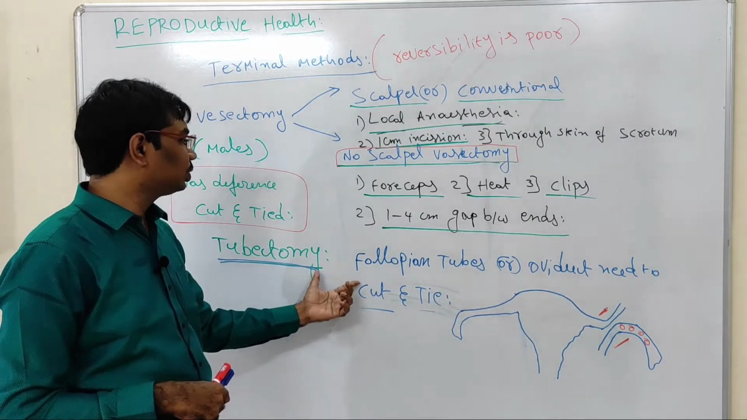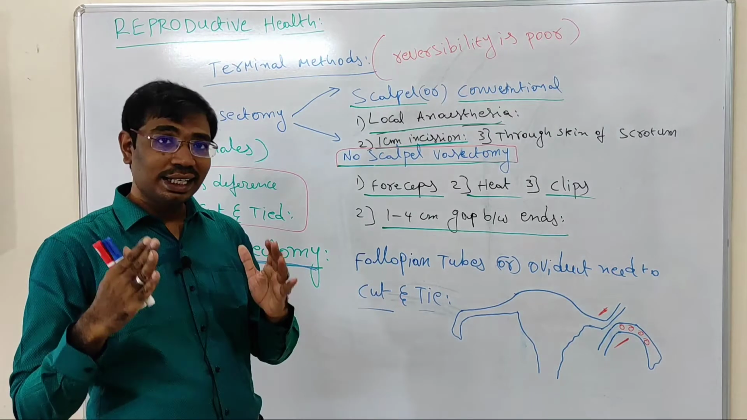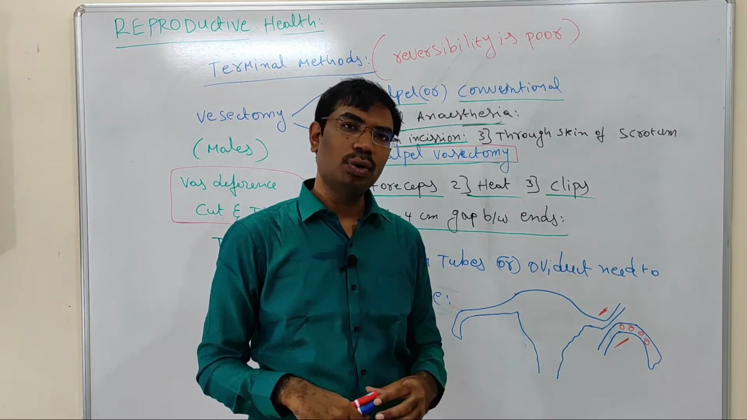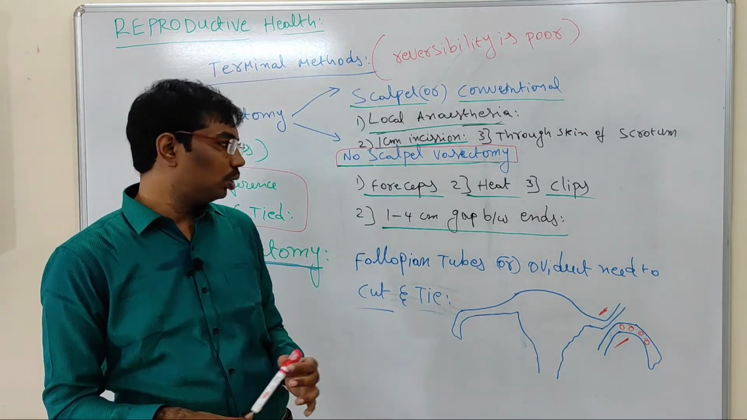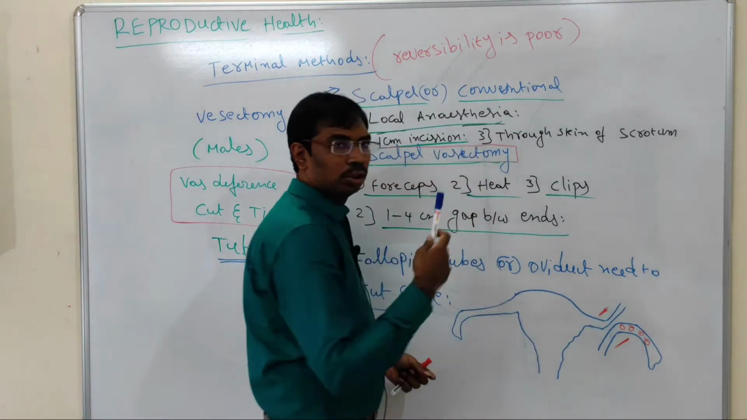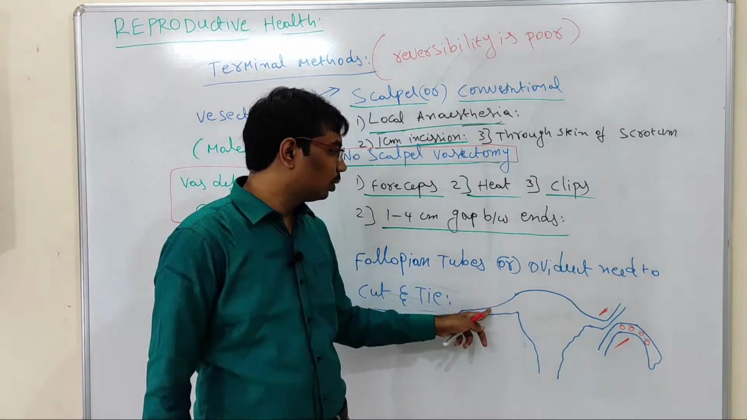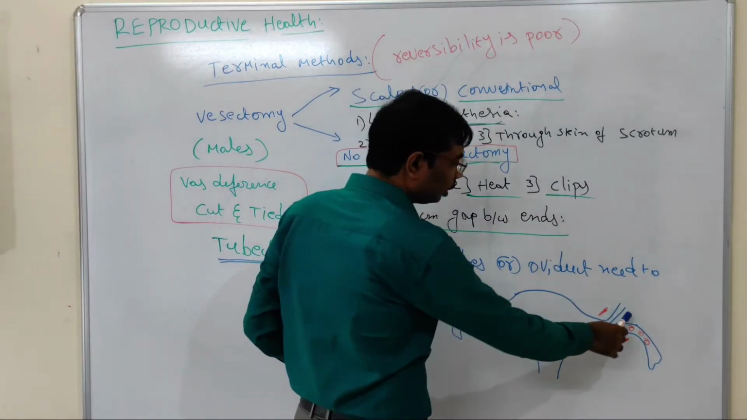And another technique is called tubectomy. Tubectomy means cutting and tying of the fallopian tubes in females. See here, this is the rough diagram I have drawn. In this rough diagram, this is the fallopian tube. So, cutting and tying of the fallopian tube.